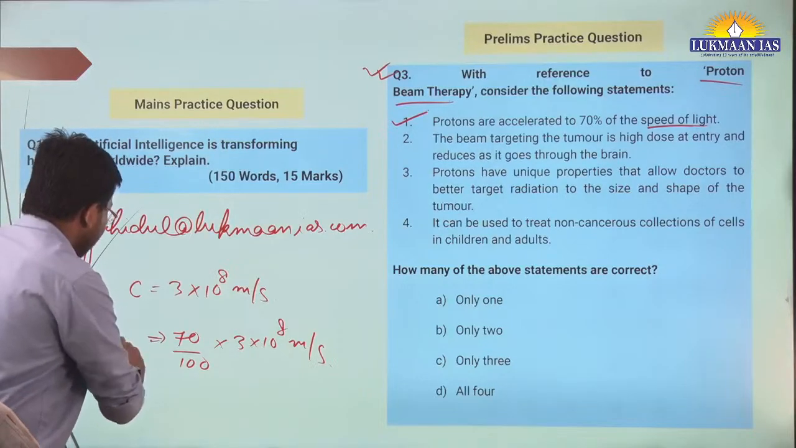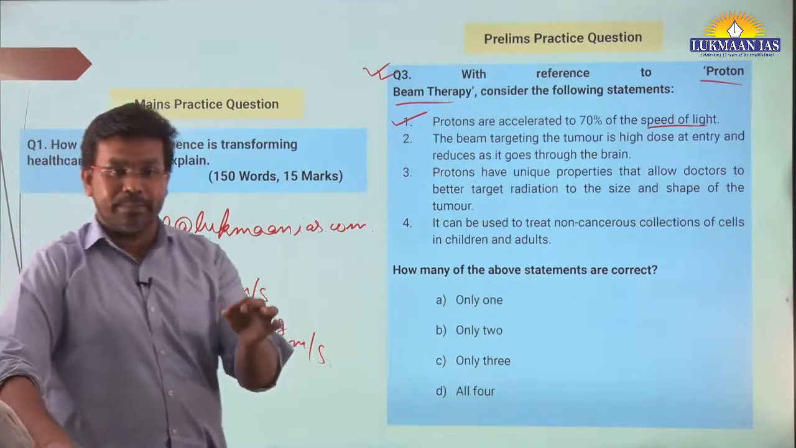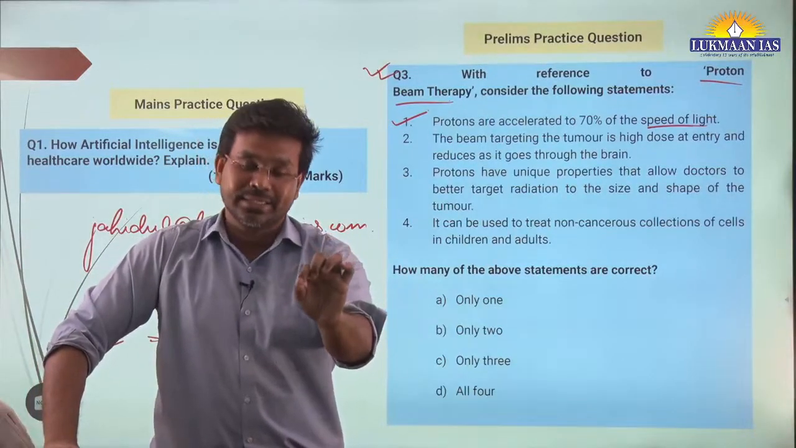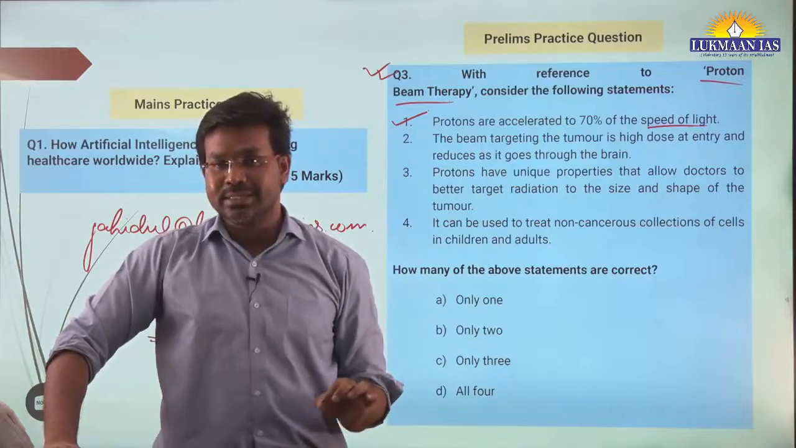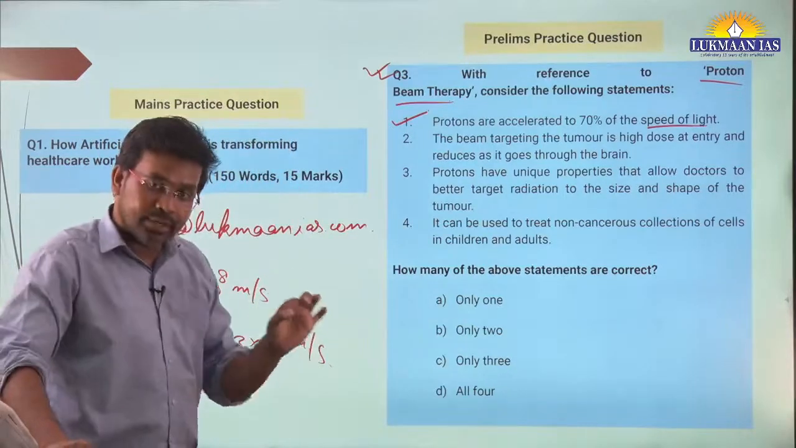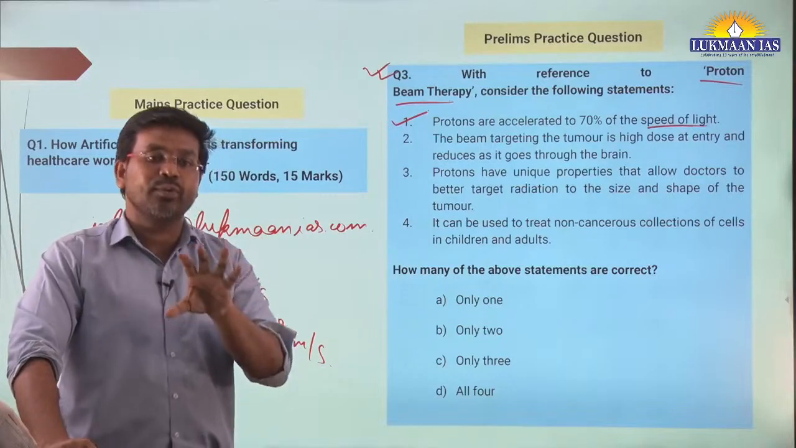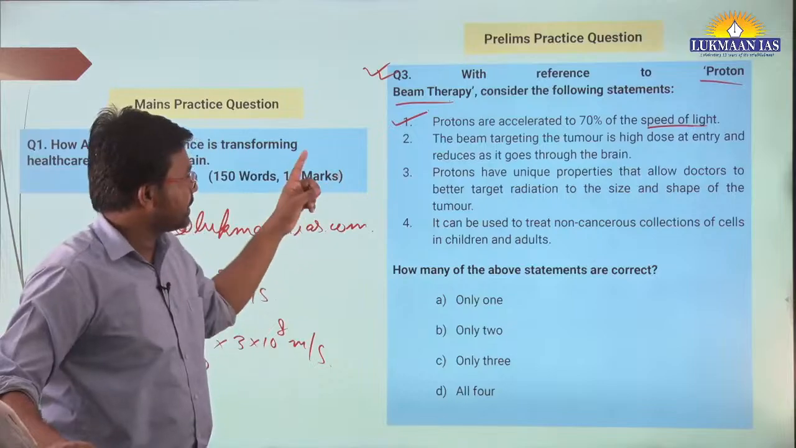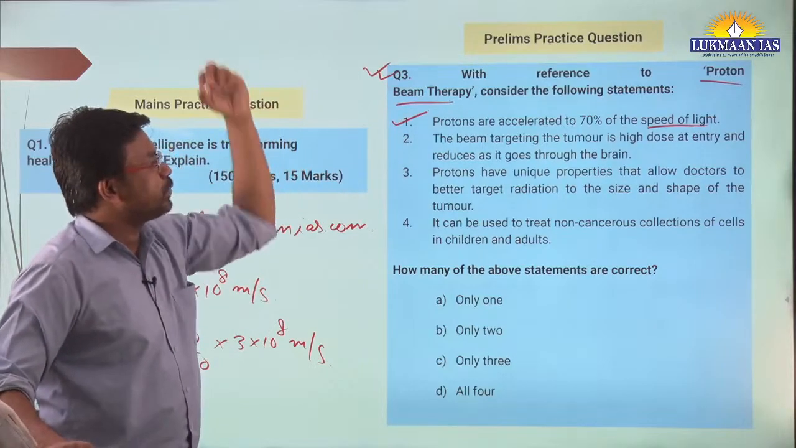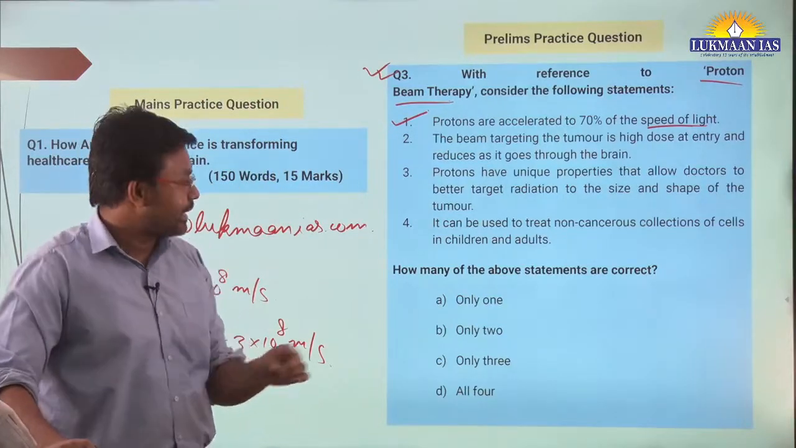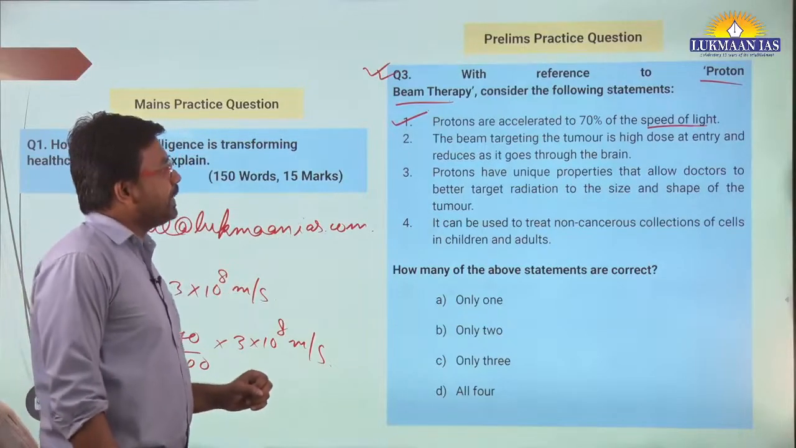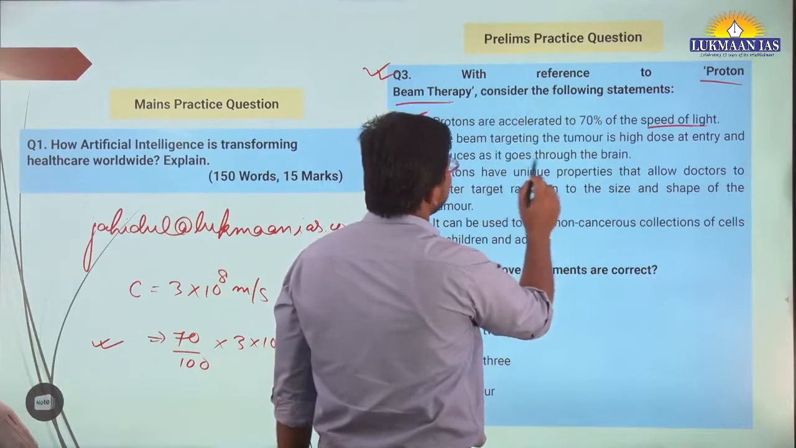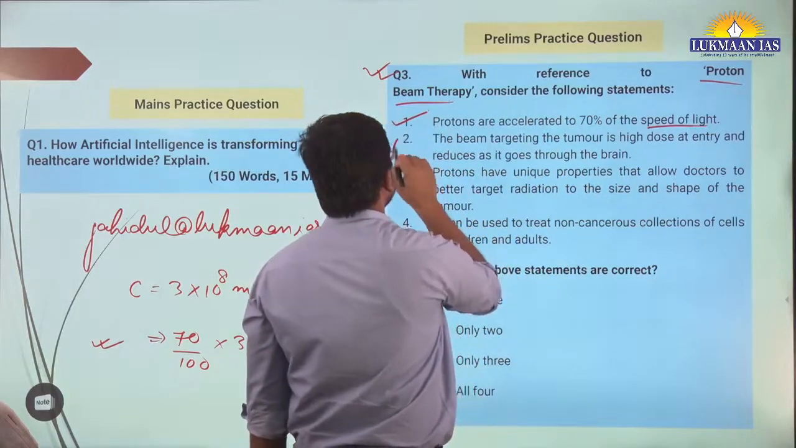In proton beam therapy, protons are directed towards cancerous cells so that we can destroy them. It is not only done for cancerous cells, it is also done for those cells that accumulate together. So the first statement, protons are accelerated to 70% of the speed of light, is right. The second statement says the beam targeting the tumor is high dose at entry and reduces as it goes through the brain. This is wrong.